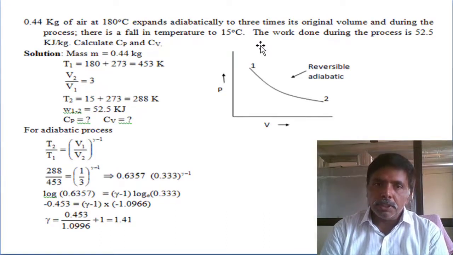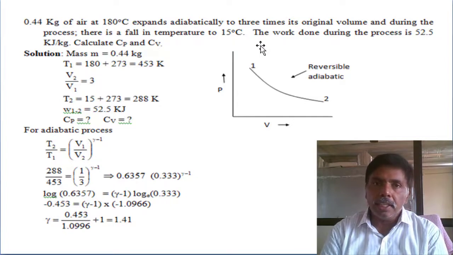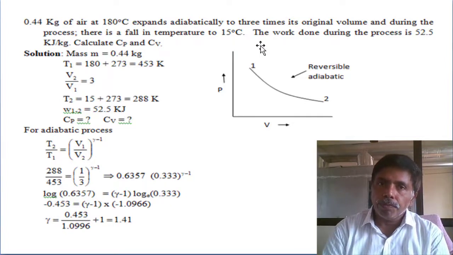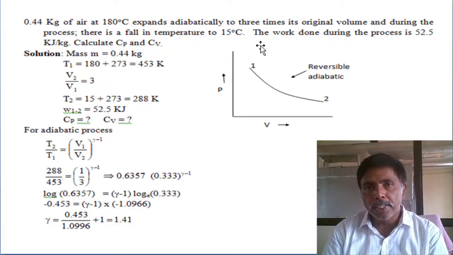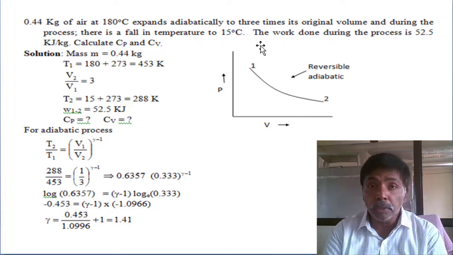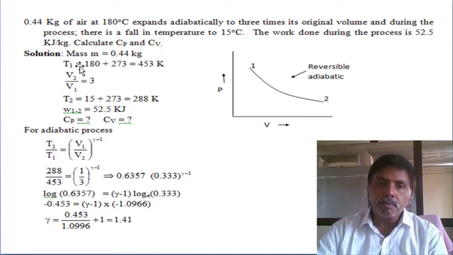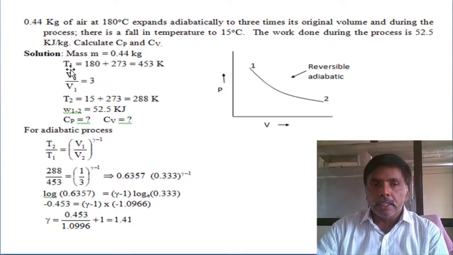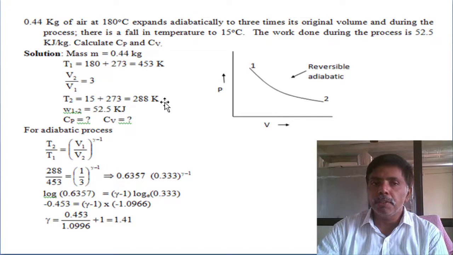First I want to determine Cp or Cv. We can calculate the gamma value. The simple relation I already mentioned: T2 by T1 equals V1 by V2 whole power gamma minus 1 in an adiabatic process, the temperature and volume relation, which I discussed last class. The temperatures we convert into the Kelvin scale. T1 is 180 plus 273, 453 Kelvin, and T2 is 15 plus 273, 288 Kelvin.